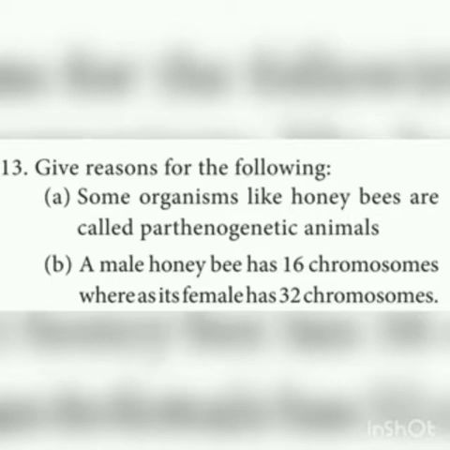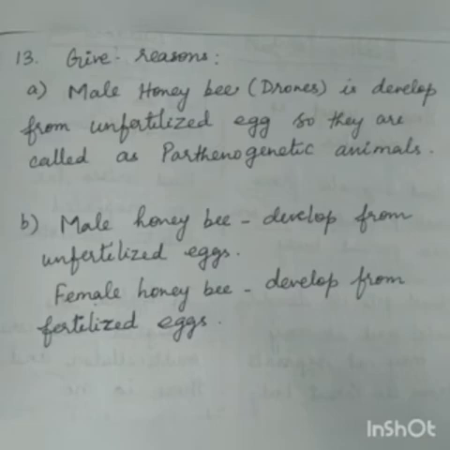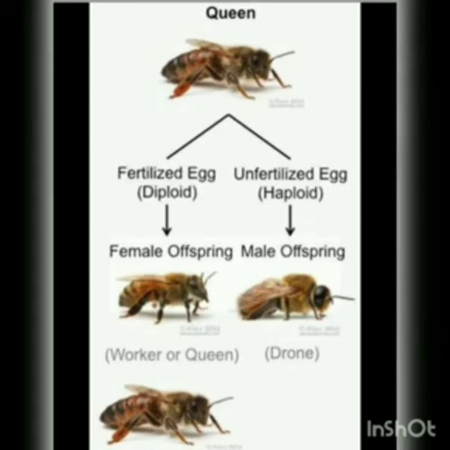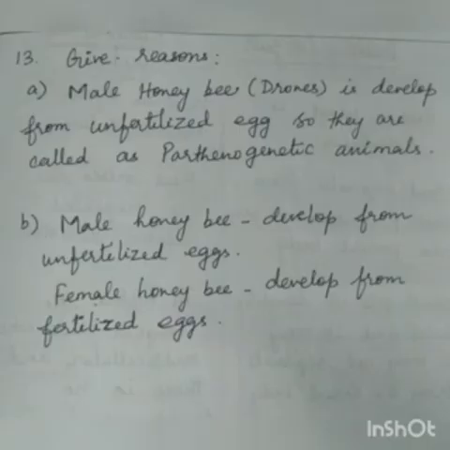Okay, 13th one, give reasons for the following. Some organisms like honeybees are parthenogenetic animals. Why? The male honeybee, that is the drone, develops from the unfertilized egg. Normally honeybees produce two types of eggs, fertilized and unfertilized. Fertilized eggs develop into the queen bee and the worker bee, whereas unfertilized eggs develop into drones. So males develop from the unfertilized egg, so they are called parthenogenetic animals.